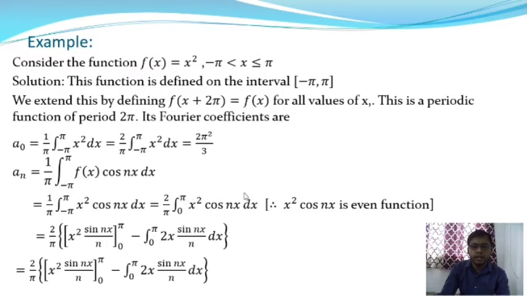We can apply integration by parts. Here x² is the first function and cos(nx) is the second function, and after applying the by parts method we will get 2/π.